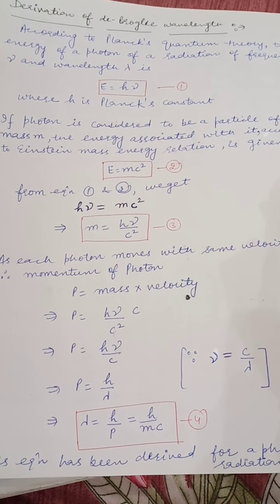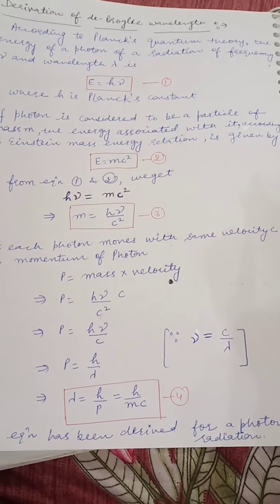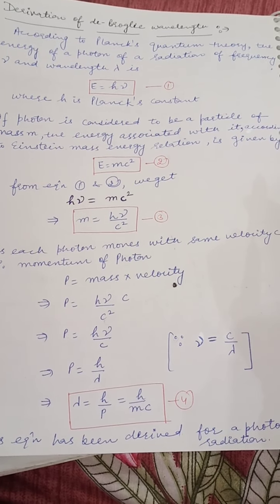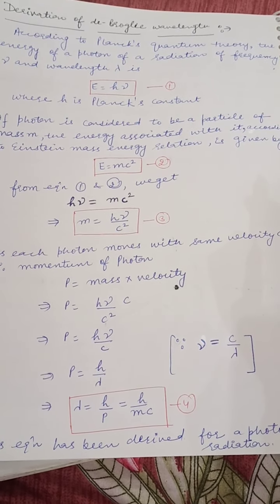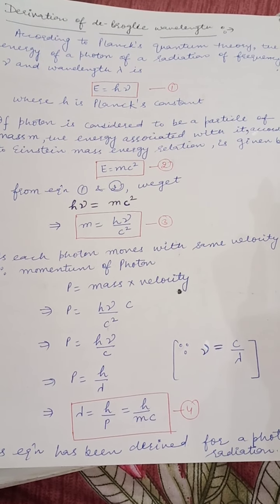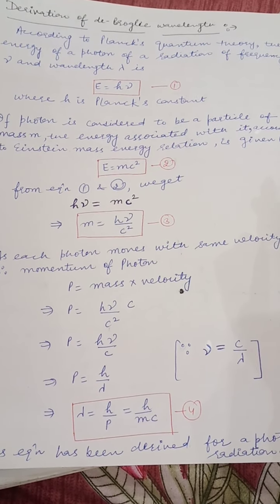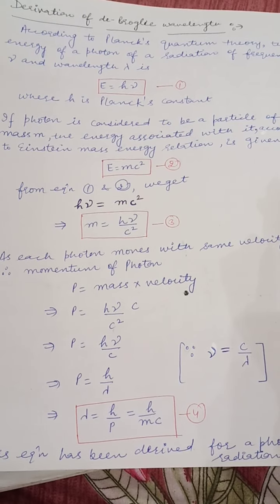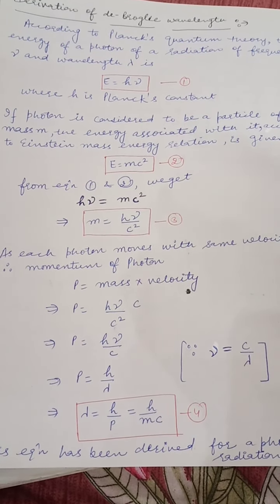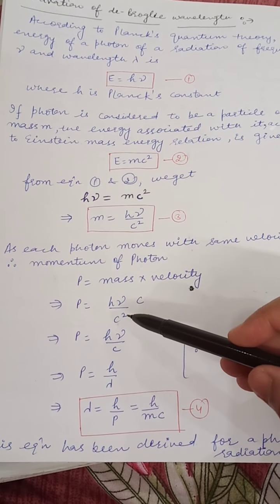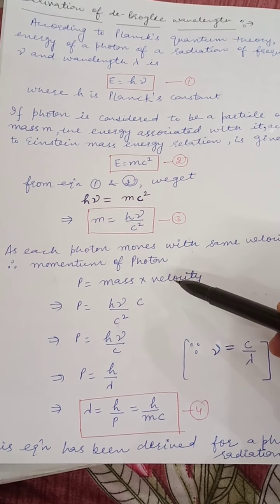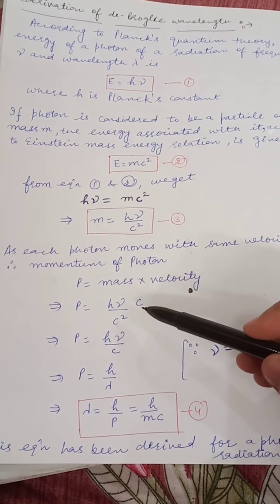As each photon moves with same velocity, that is c, means moves with speed of light, the momentum p of photon is equal to mass into velocity. So p is equal to mass, the value of mass from equation number 3 is h nu upon c square, and the velocity of photon is c.